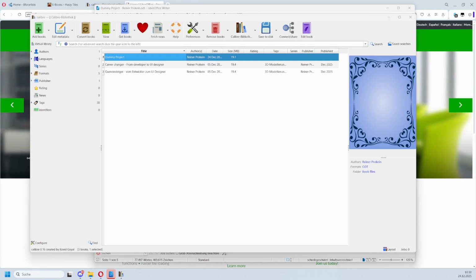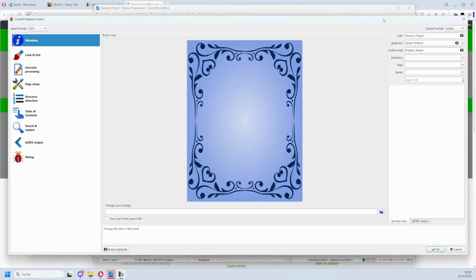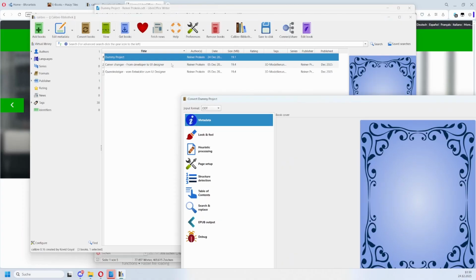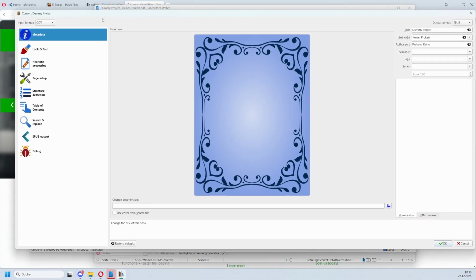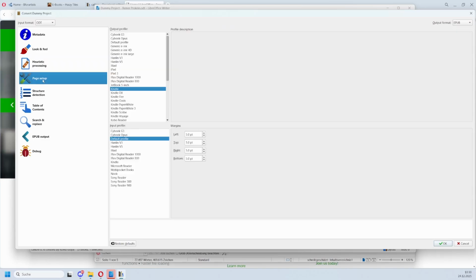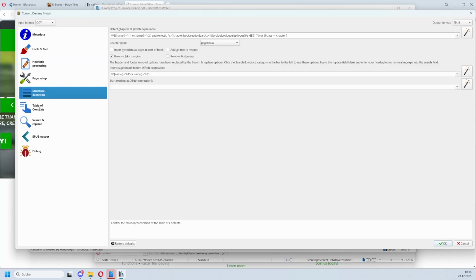The first thing that we want to do is to convert the books. Convert books. And then this dialog here comes up. Okay, no AZW3. We want EPUB. We don't need any other format. I made the mistake to also export AZW3 here for these books, and now every time it goes back to AZW3. We have here all the little points, and most of it you can simply ignore. We can also change it afterwards.